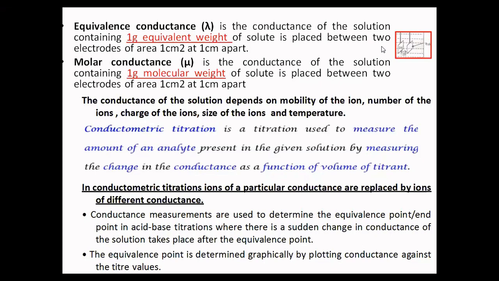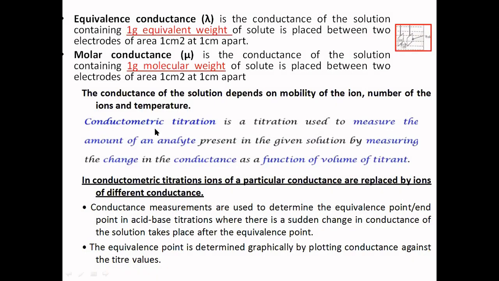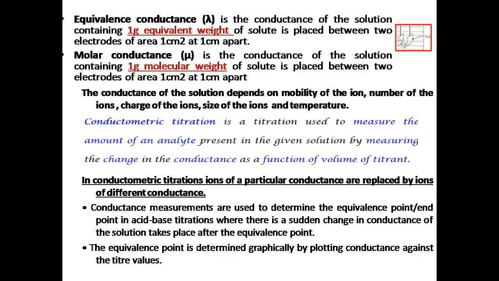We will be carrying out a conductometric titration. Conductometric titration is a titration which is used to measure the amount of the analyte present in the given solution by measuring the change in the conductance value as a function of the volume of titrant added. It means how much titrant you are adding from the burette into your beaker containing this solution. So it leads to a change in conductance. That is the basis behind this conductometric titration.